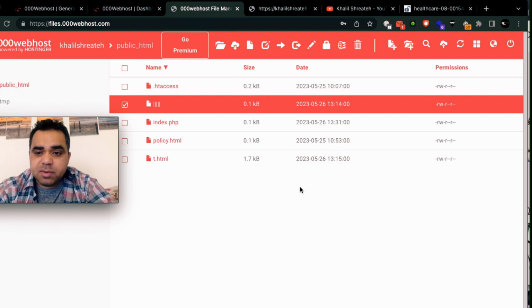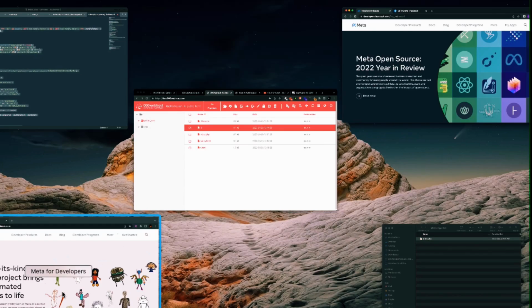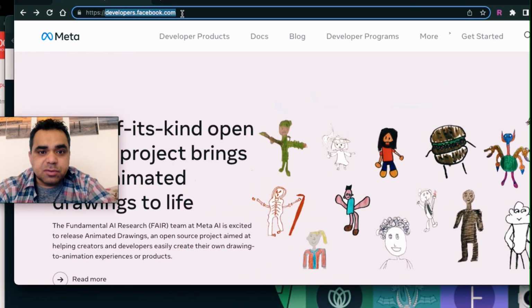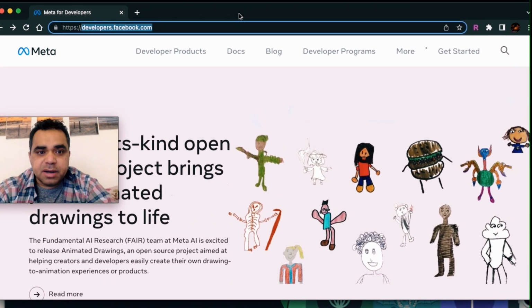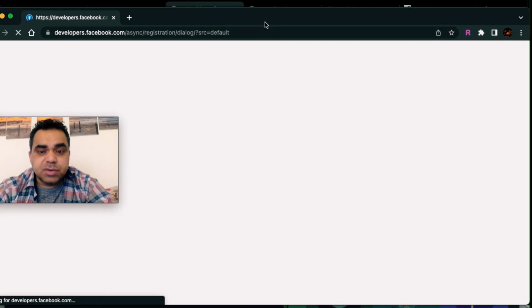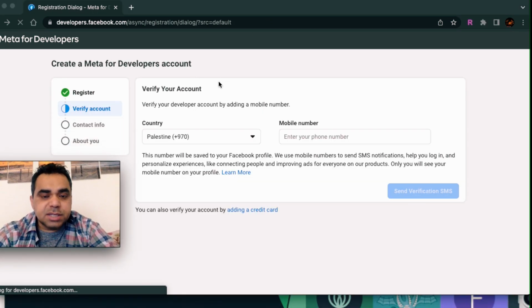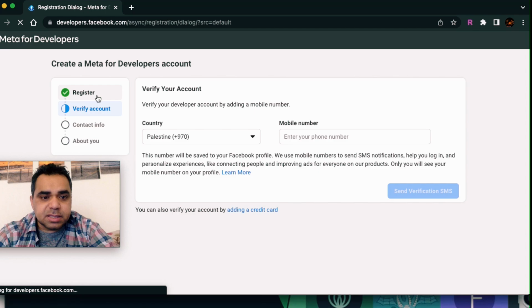The second thing you need to do is go to developers.facebook.com. Once you are there, you can see from the top right corner there's get started. Hit the get started to register as a developer in Facebook. The registration is so simple. The first thing is that you need to verify your mobile number.